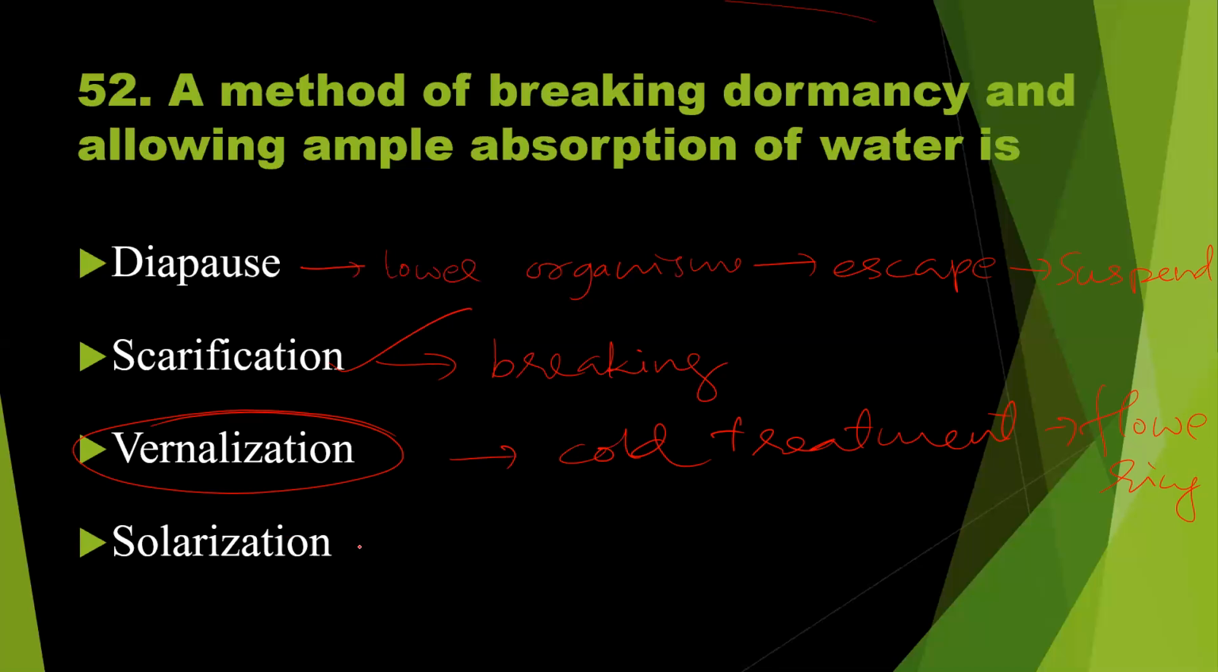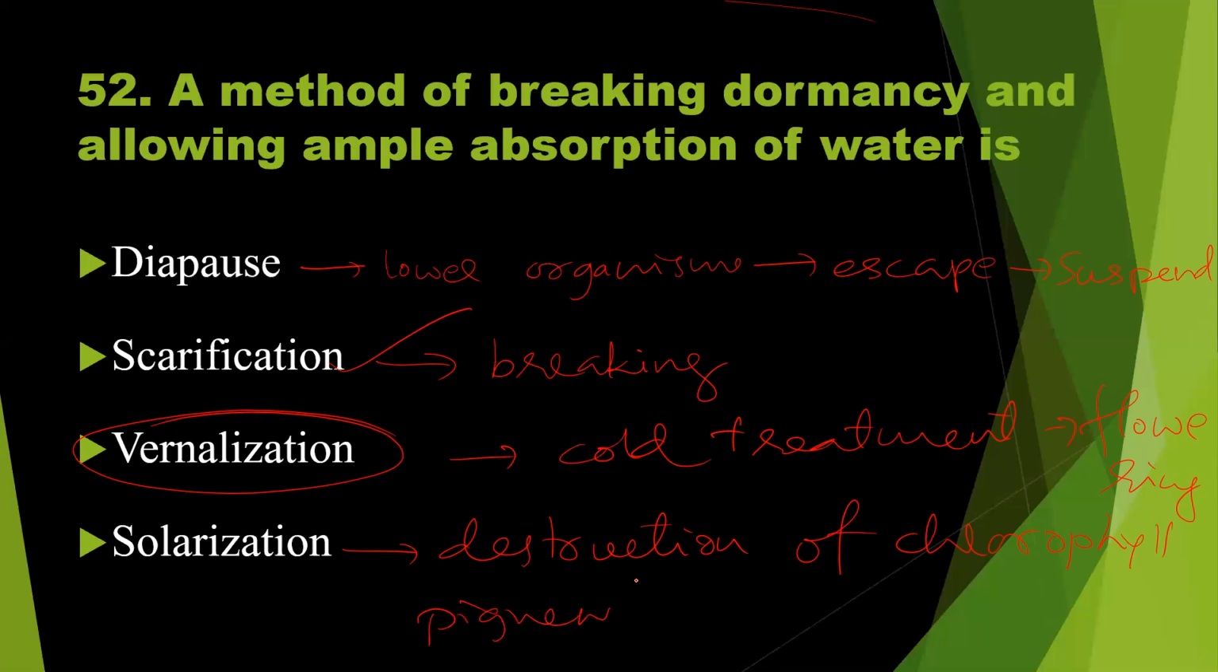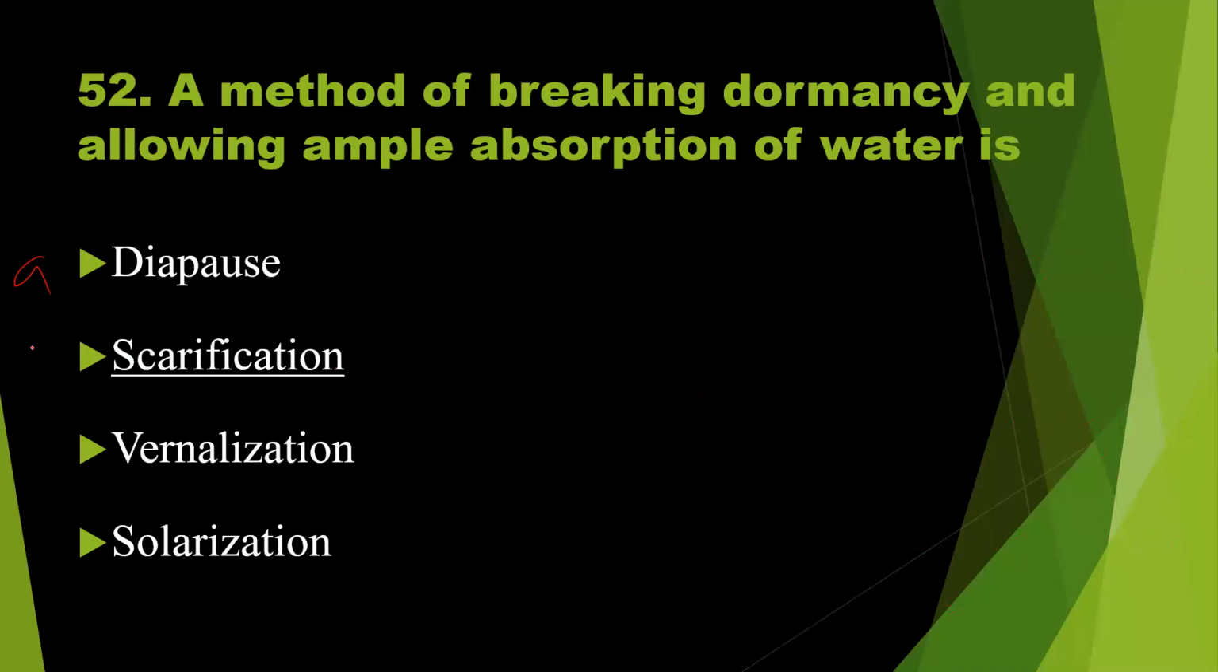Solarization. Solarization means what? Solarization means the destruction of chlorophyll pigments due to high light intensity. So this is wrong here. So definitely solarization is wrong, vernalization wrong, diapause wrong. So the answer is option B. So option A is wrong, B is correct, option C wrong, option D wrong. Option B is the right answer to the question number 52.